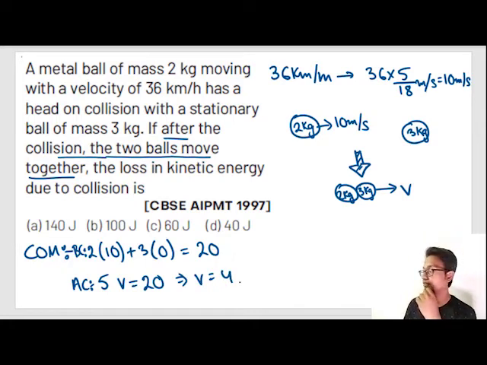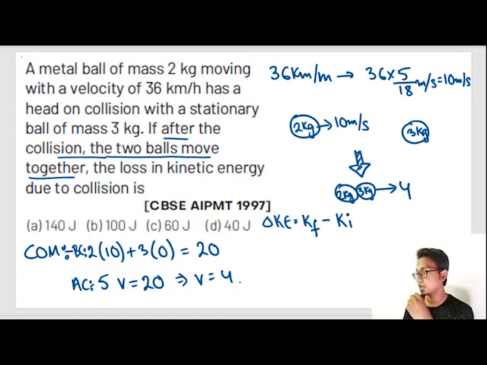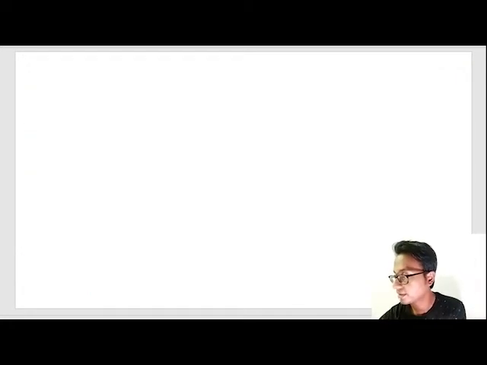But the question never asked us about the velocity. The question asked us about the kinetic energy loss. What is the loss of kinetic energy? Loss of kinetic energy is equal to kinetic energy final minus kinetic energy initial. What is the formula for kinetic energy? Let's do it in a separate slide. Half mv square.